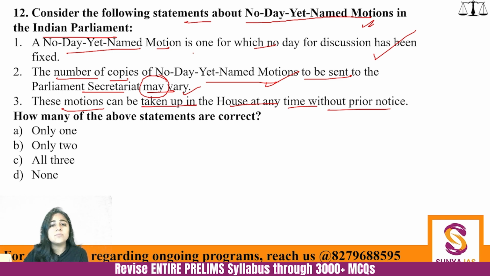Now, these motions can be taken up in the House at any time without prior notice? No. This cannot happen. I have already told you that in the Indian Parliament, nothing can happen without notice. So that's why only two statements here are correct. So no day yet named motion, this is a very small, very short topic. You don't need to lose a lot of sleep over it.